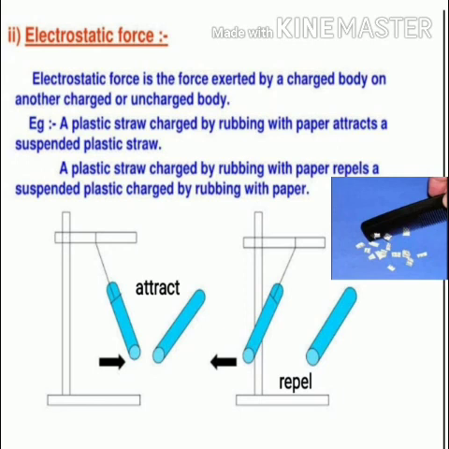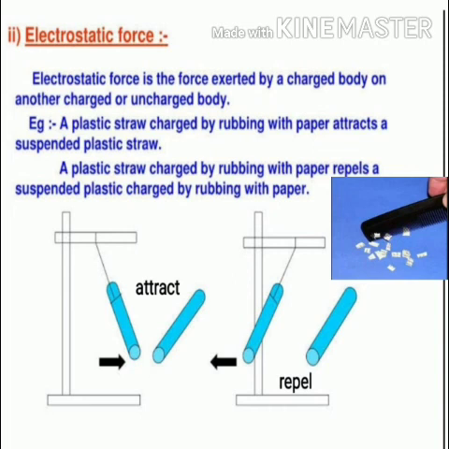Now there is one more activity given in your book, 11.7, to make the concept of electrostatic force clearer. What you have to do is take two plastic straws. One straw you have to suspend with the help of a thread so that it does not touch here and there on a desk. Take another straw and rub the free end of the straw you are holding in your hand with a sheet of paper, and bring that rubbed part near the straw which is suspended. You will find that both straws attract each other.